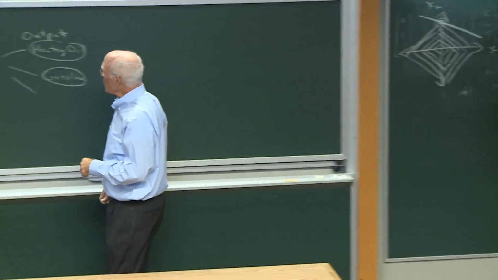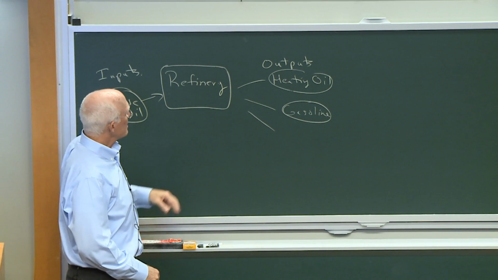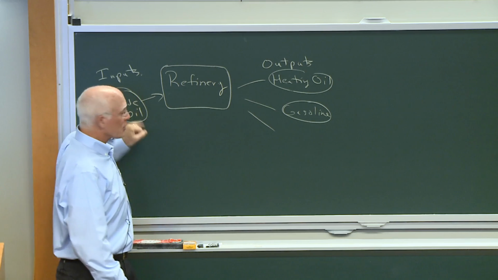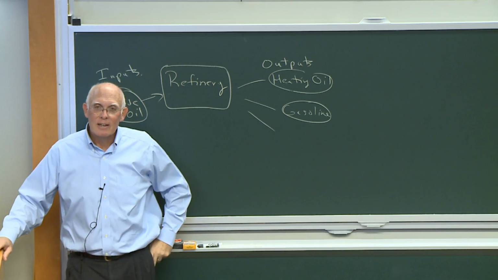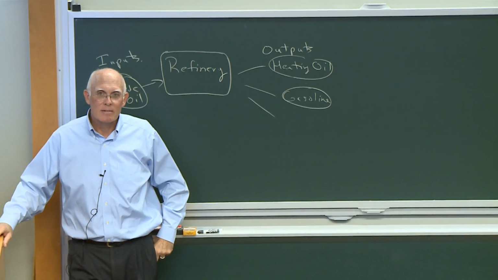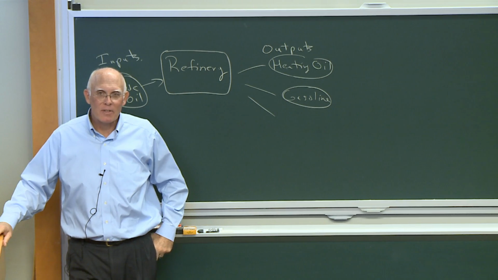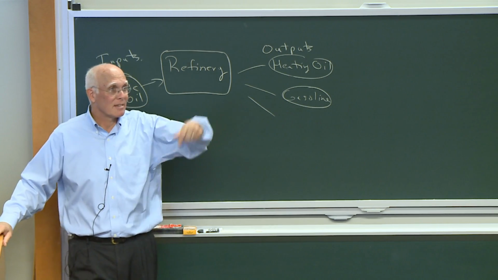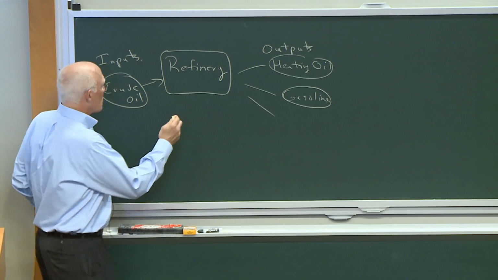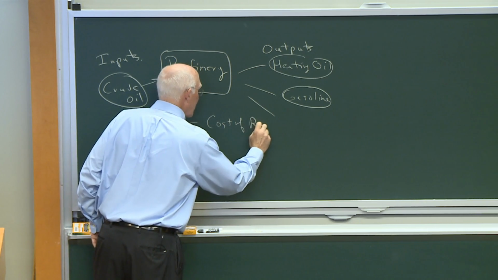So if we look at the difference between, say, the price of the heating oil future and the crude oil future, what does that represent? Well, that's the spread in value of the output minus the input. Right, the cost of running the refinery. So, the cost of refining.